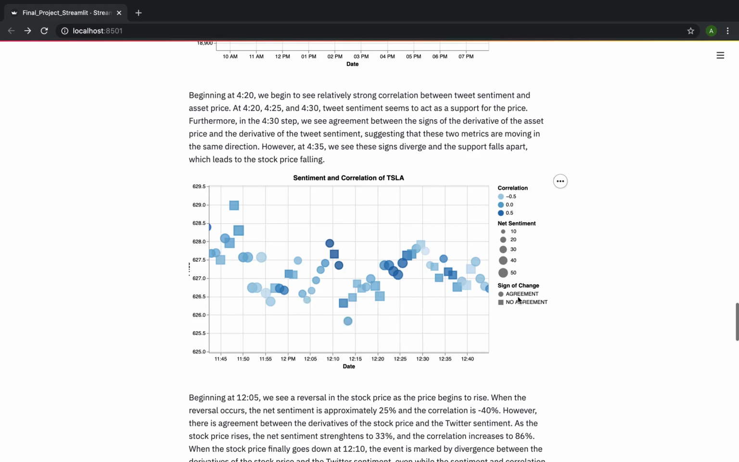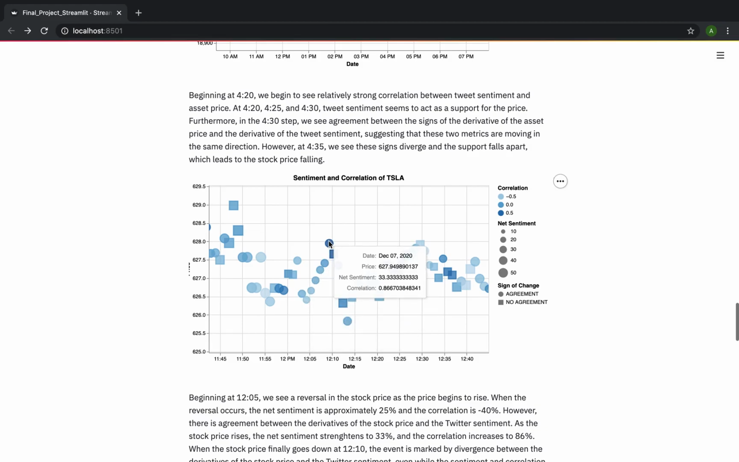But importantly, if you look at what the circles mean, it means that there's agreement in the derivative of the stock price and also the derivative of the tweet sentiment. And so these derivatives aligning lead to a reversal. It was previously going down. The reversal begins right here. And it goes all the way up to, we increase the correlation. It was previously negative 40, but it goes up to 86%. And the net sentiment begins at 25 at the bottom here, but goes up to 33 here.